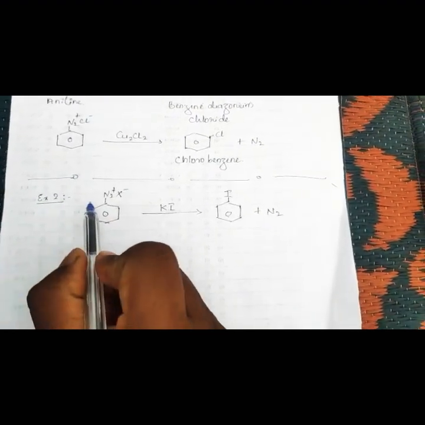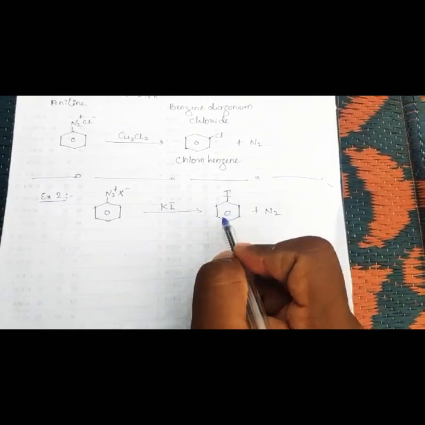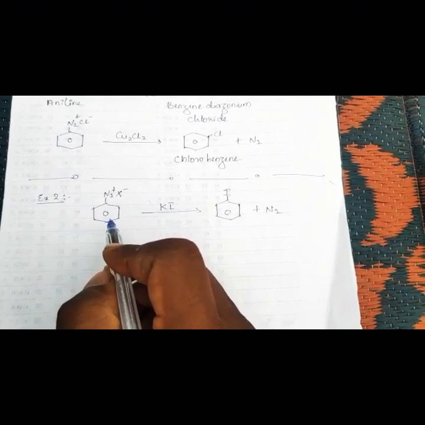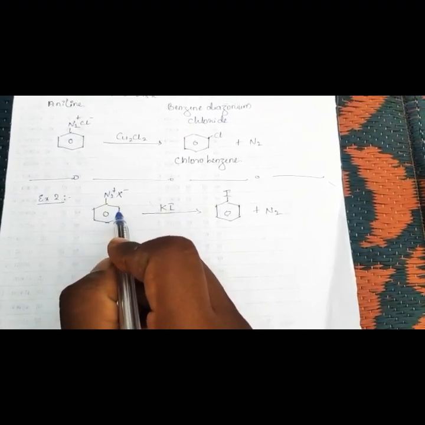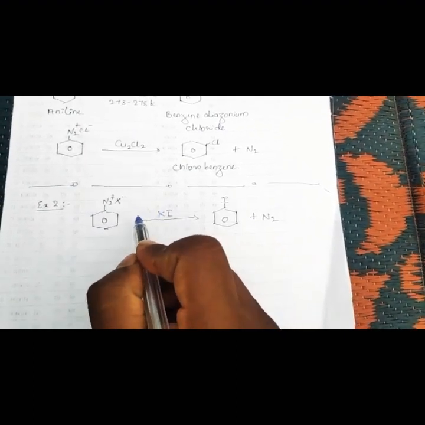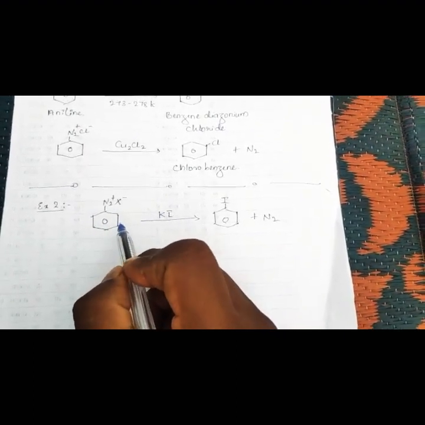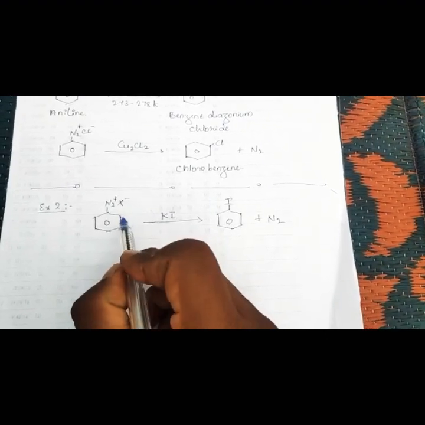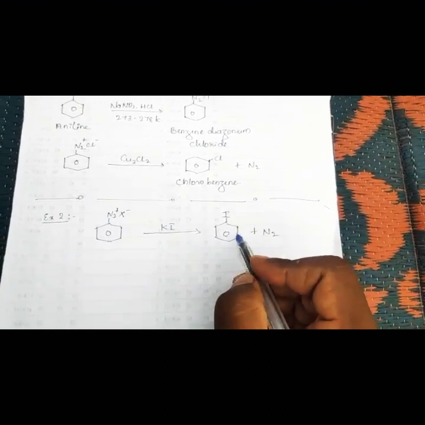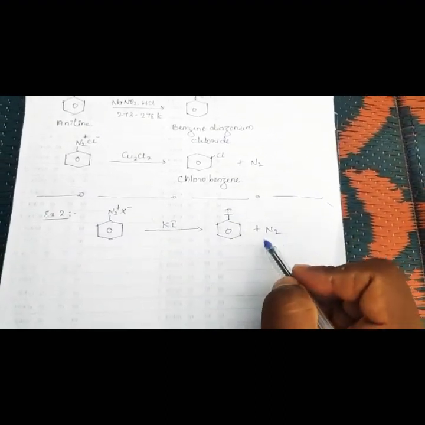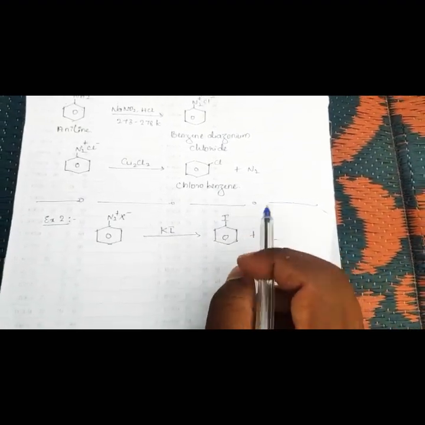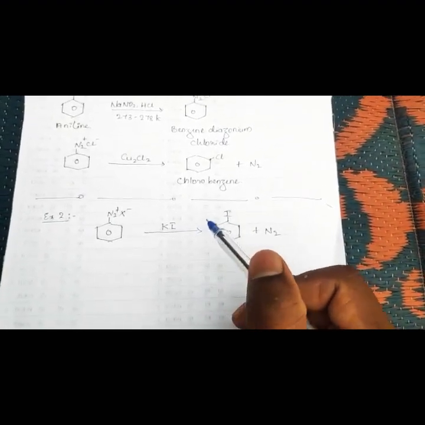Take one more example here. This is the preparation of iodobenzene. Here the freshly prepared benzene diazonium salt can be treated with potassium iodide. Just simply shaking the freshly prepared benzene diazonium salt with potassium iodide, iodobenzene is easily formed along with the liberation of N2 gas, right? So these are the formations of aryl halides by using the Sandmeyer reaction.